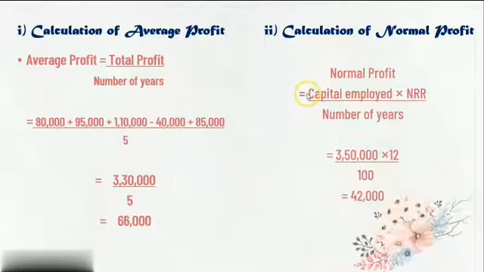Now see, first we have to write the formula. Normal profit is equal to capital employed into normal rate of return upon 100. Capital employed is already given in the sum, the normal rate of return is also already given in the sum. So let us begin. 3,50,000 into normal rate of return, that is 12%. So 3,50,000 into 12 upon 100 as per the formula, and here we got normal profit is 42,000 rupees. So we got average profit and normal profit. Now let us begin with the next step.